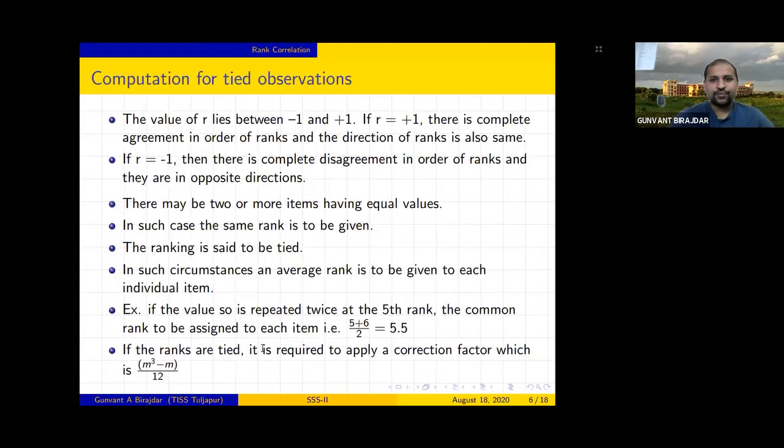Suppose you have a set of observations, right? You have a set of X and a set of Y. We are dealing with qualitative data, but there are some numbers where the same observation will appear repeatedly, right?